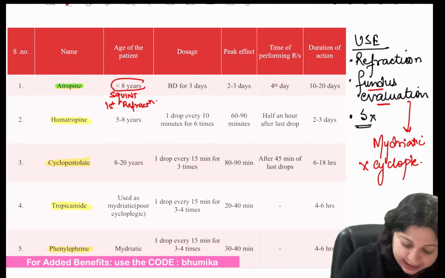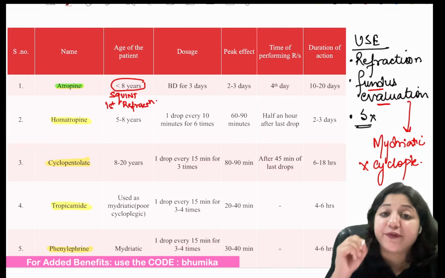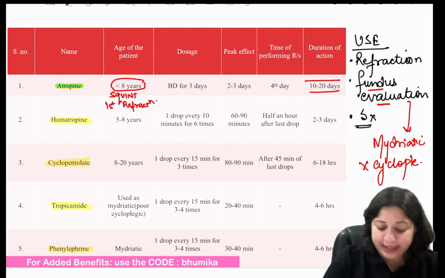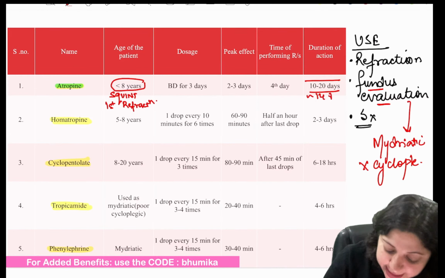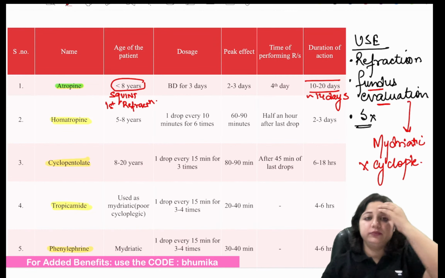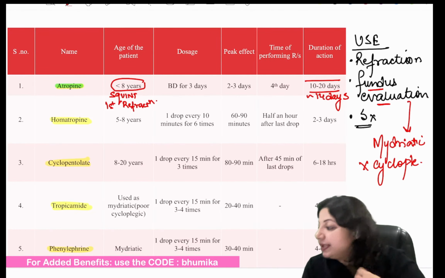The effect here lasts for 10 to 20 days, on an average 14 days. Is that all right? Do you get that?